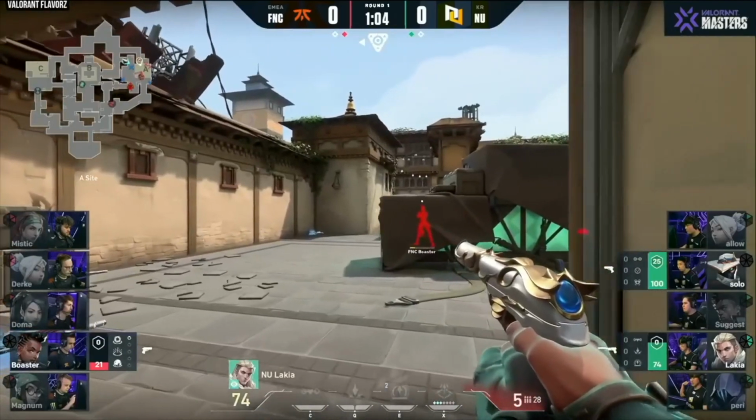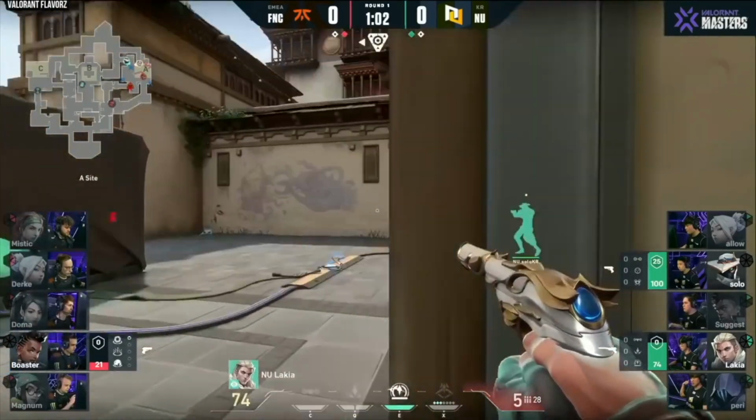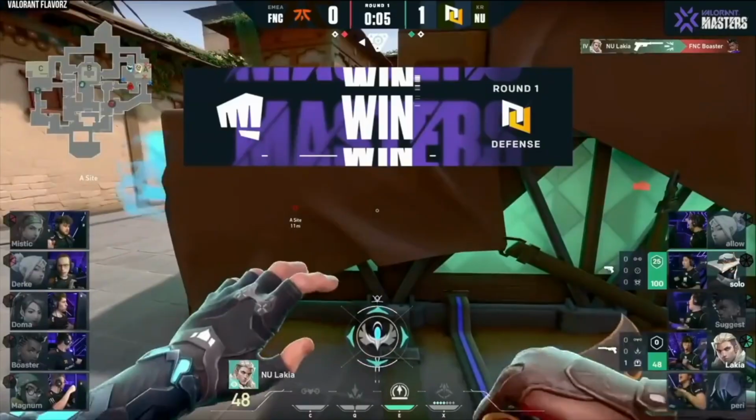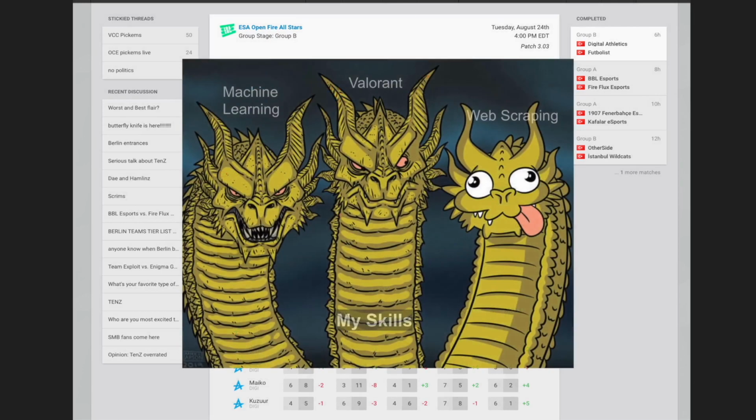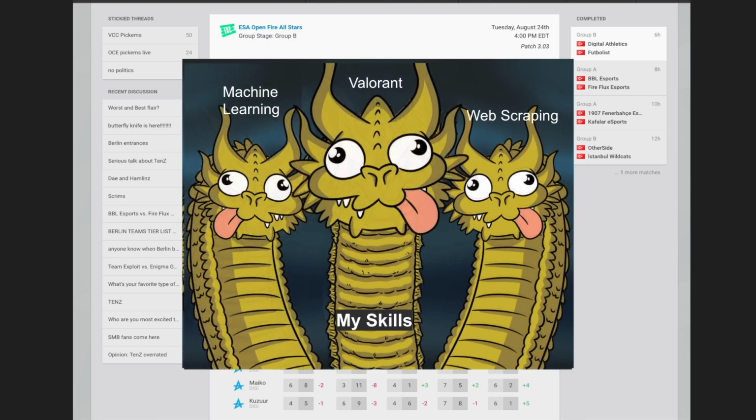The first step of the project was to get some data. I ended up deciding on building a web scraper to scrape stats from the website vlr.gg, which you can see on the screen here. The thing is, I have very little experience with web scraping. Yeah, you know that one meme with the 3 dragons? My web scraping skills would definitely be that right dragon. On second thought, yeah, this is probably more accurate.